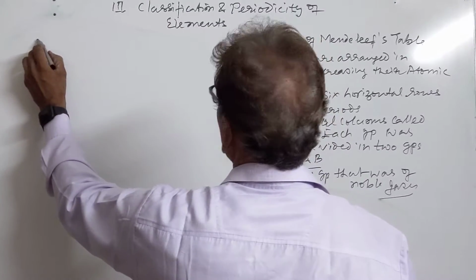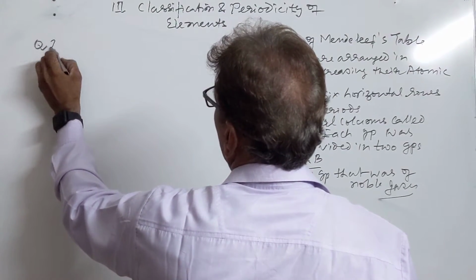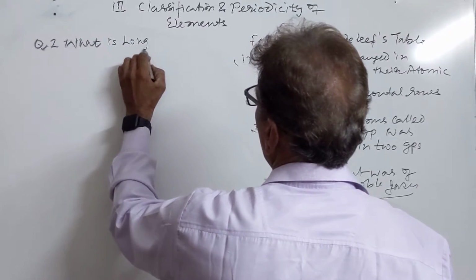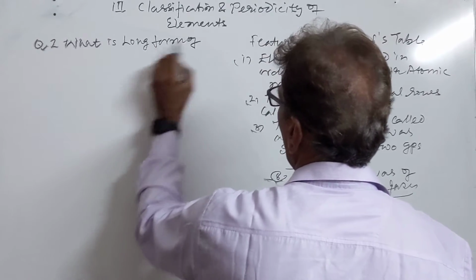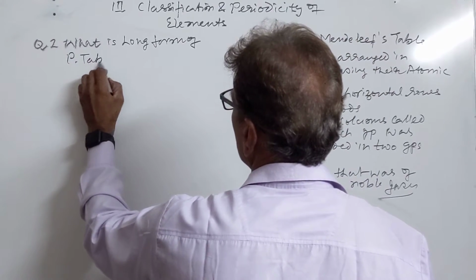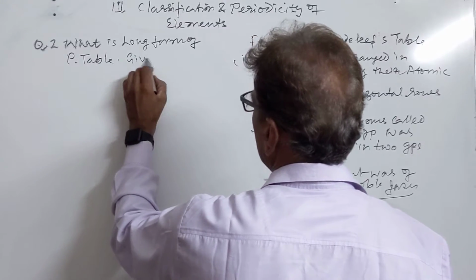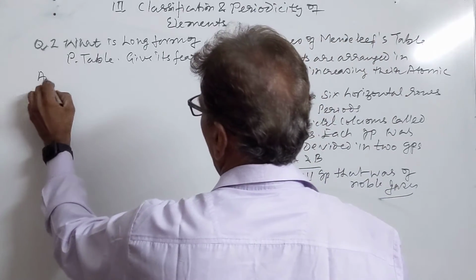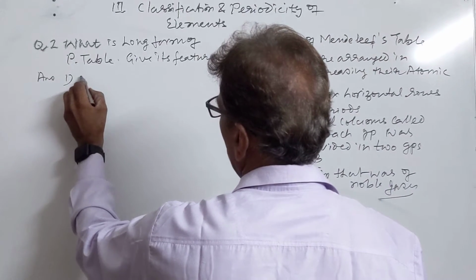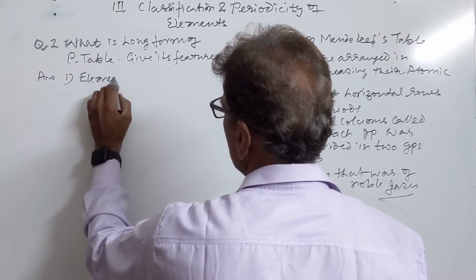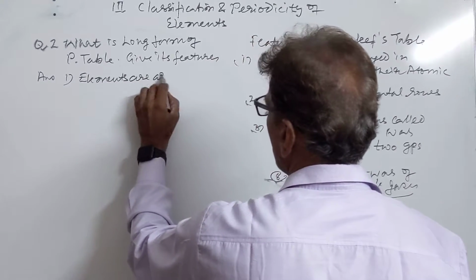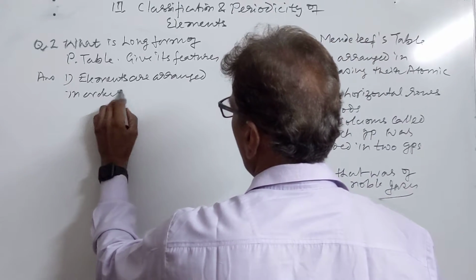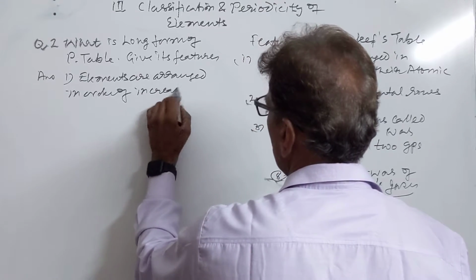So now we do the next question. What is long form of periodic table? Give its features. Answer: in the long form of periodic table, elements are arranged in order of increasing atomic numbers.